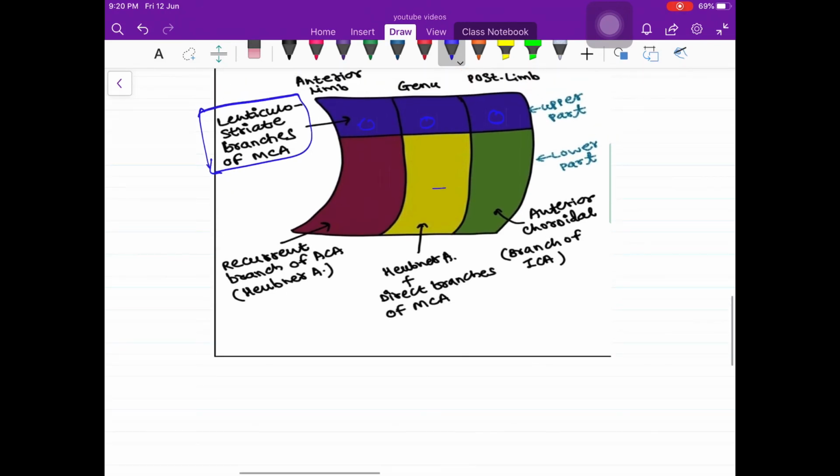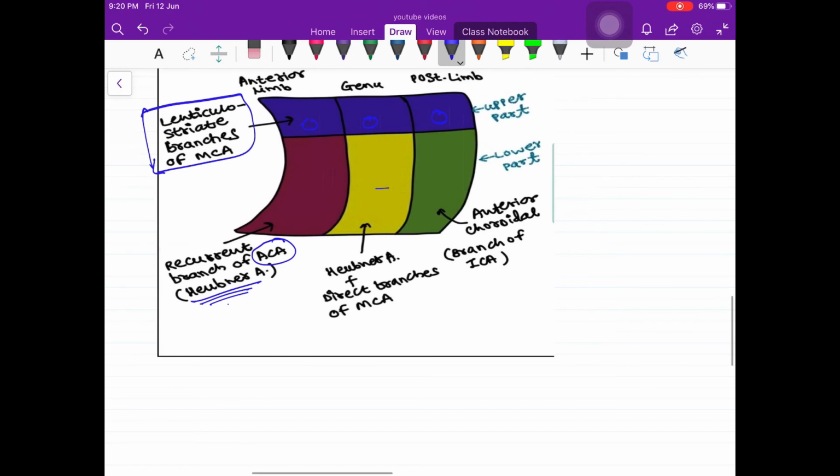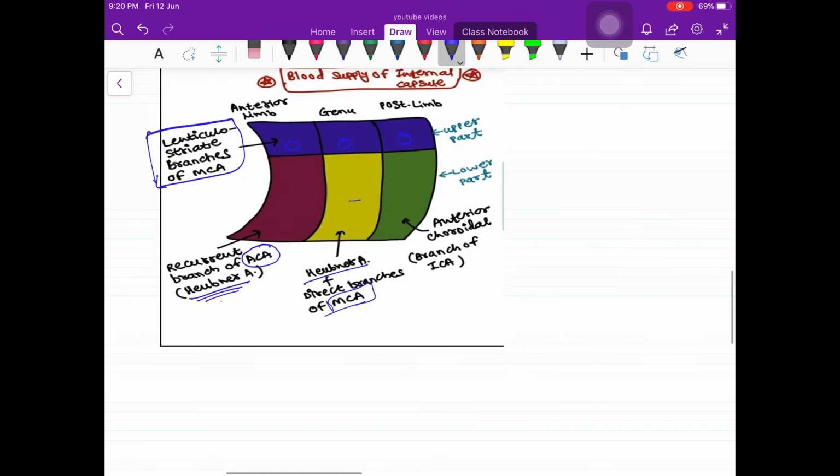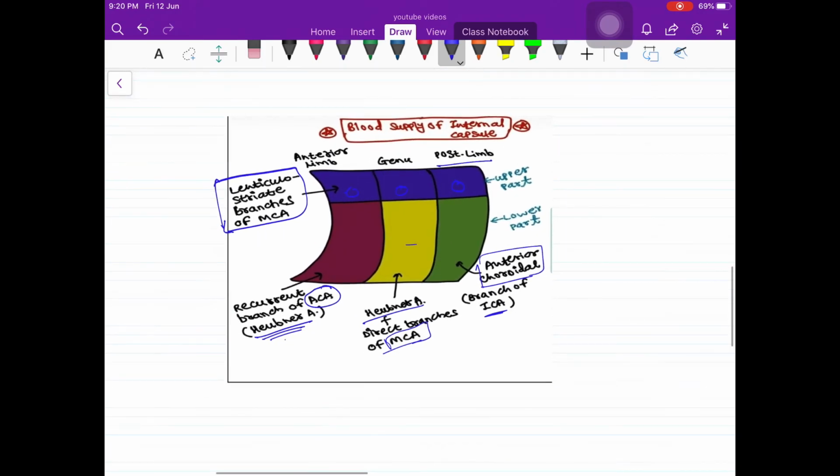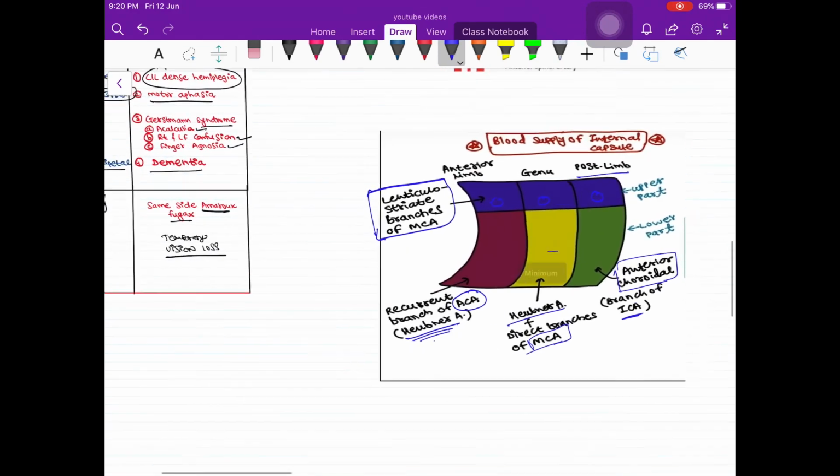Then lower part of the anterior limb is supplied by recurrent branch of the anterior cerebral artery, that is artery of Heubner. Then the lower part of the genu is supplied by Heubner artery and direct branches of middle cerebral artery. And the lower part of the posterior limb is supplied by anterior choroidal artery, which is branch of internal carotid artery. This is a very important blood supply of the internal capsule from the exam point of view also.